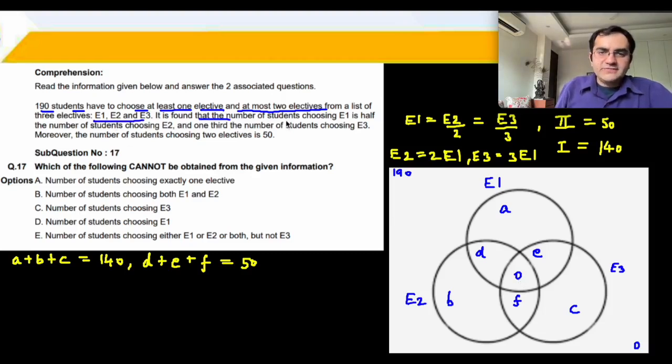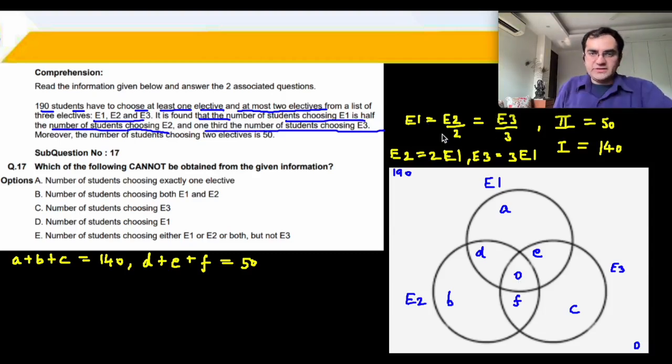Out of E1, E2, E3, it is found that E1 is half of E2, ये रहा, and 1/3 of E3. E1 is 1/3 of E3. तो मुझे मिल गया E2 is 2 times E1 and E3 is 3 times E1. ठीक है. और क्या दिया है हमको? The number of students choosing 2 electives. 2 का symbol I have written as Roman number 2 is 50.